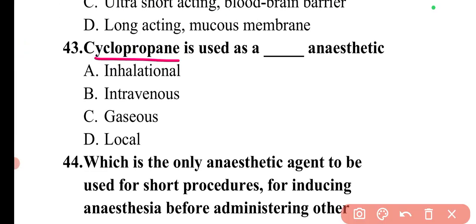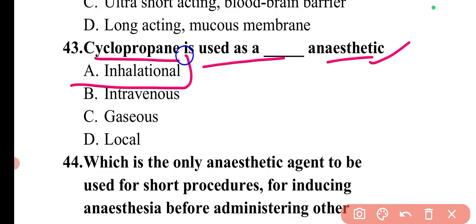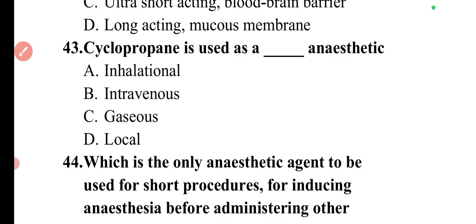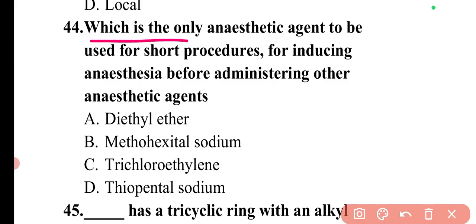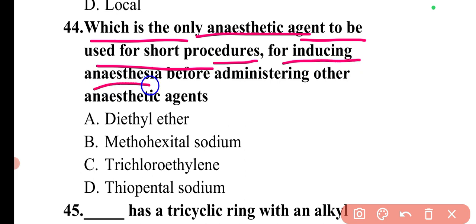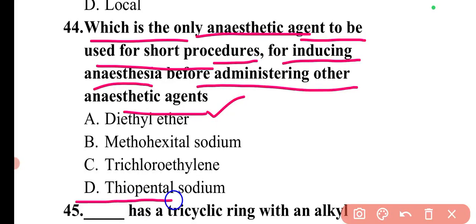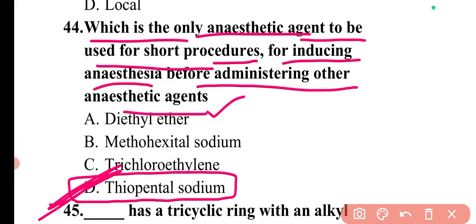Next question is cyclopropane is used as dash anesthetic. So cyclopropane is used as inhalational anesthetic. So here option A will be the correct answer. Next question is, which is the only anesthetic agent to be used for short procedures for inducing anesthesia before administering other anesthetic agents? So the only anesthetic agent which is used for short procedures and for producing anesthesia before using other anesthetic agents is thiopental sodium. So here option D will be the correct answer.